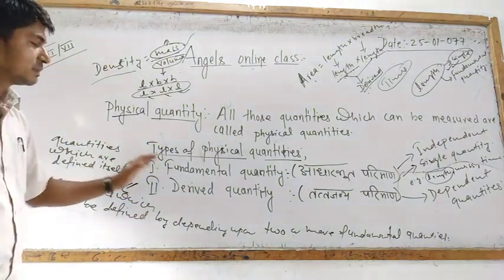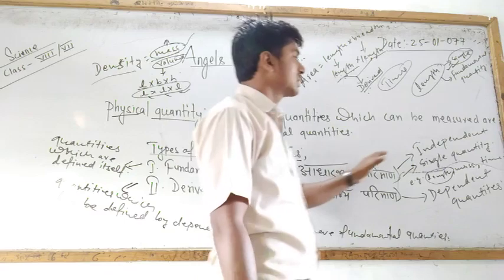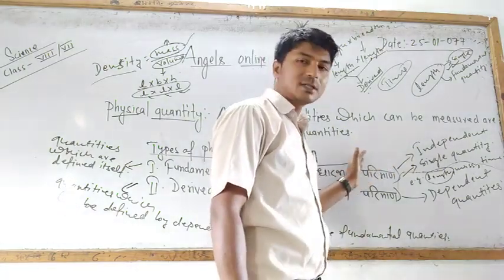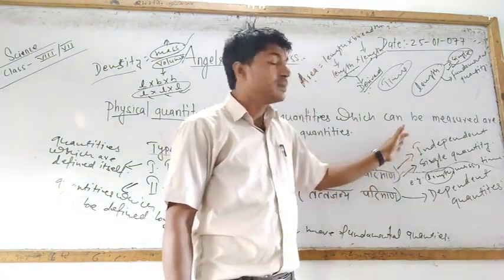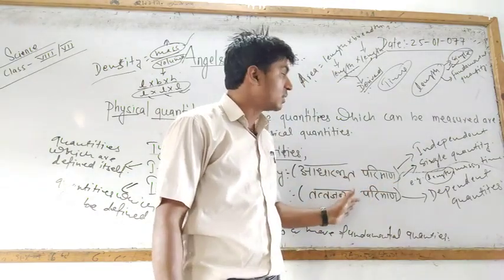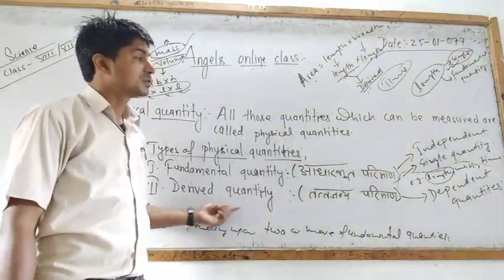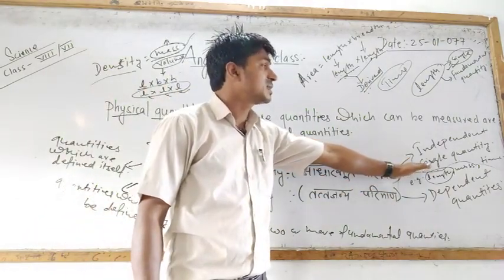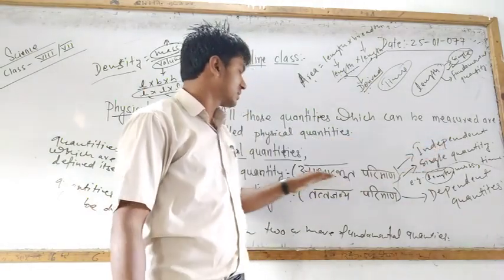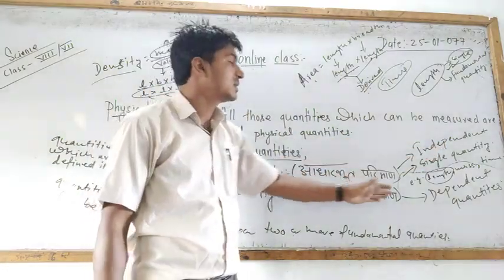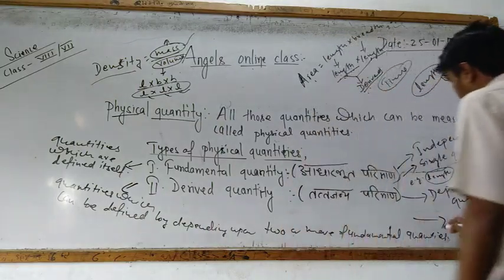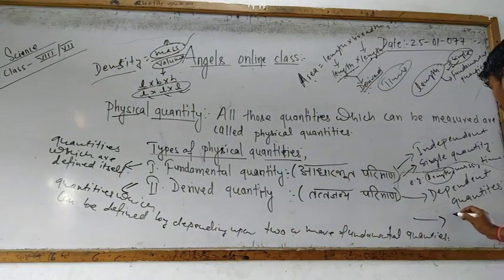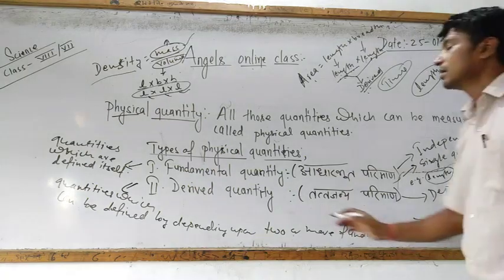Again, I would like to repeat this, just like I have told you: the fundamental quantity is independent quantity, whereas the derived quantity is dependent quantity. If the quantity is present as a single one, it is a fundamental quantity. If the quantity is present in the form of two or more, then it defines the derived quantity.